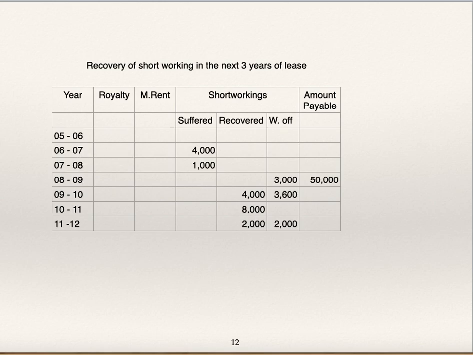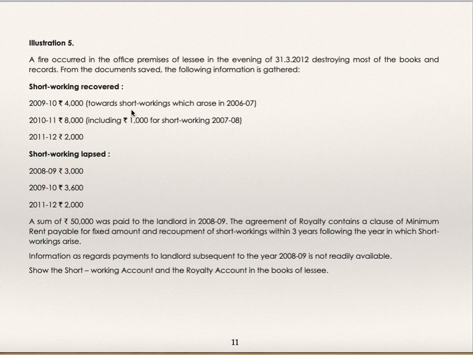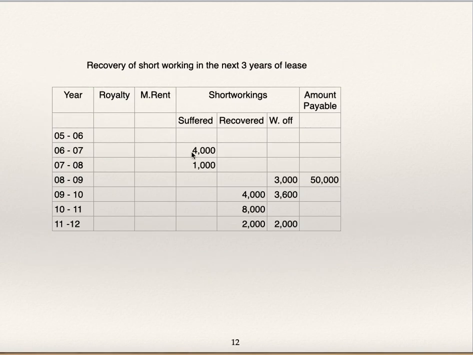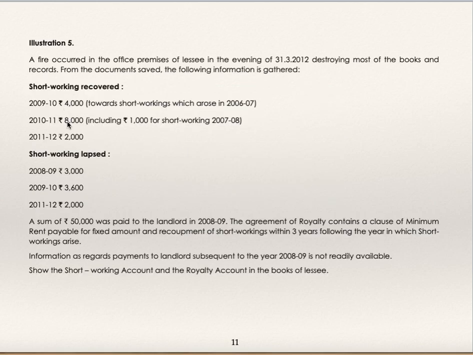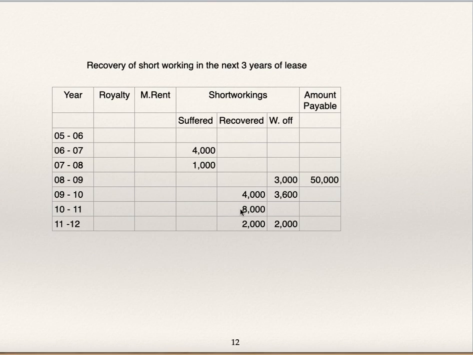Now, additional information is given. Whatever he is recovering in the year 9-10, 4,000, was for the year 6-7. So he is recovering 4,000, which he suffered in the year 6-7. And for the year 10-11, he has recovered 8,000. Of that 8,000 recovery, 1,000 is from the year 7-8. Now you are supposed to find out the remaining figures.